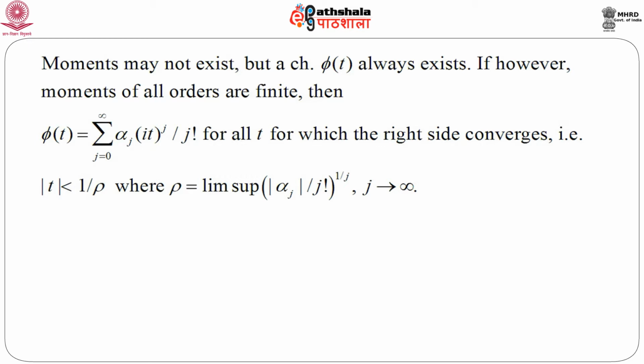This is a power series, so we can immediately say that mod t should be less than 1 by rho, where rho is the lim sup of mod of alpha j by j factorial, whole to the power 1 by j, as j goes to infinity. This gives us some idea about the range of t for which this series will converge.